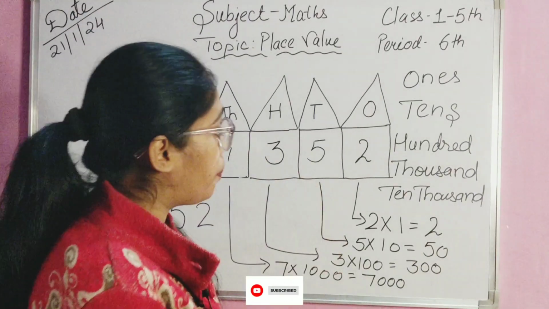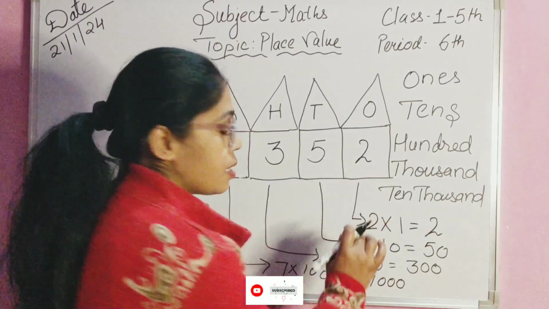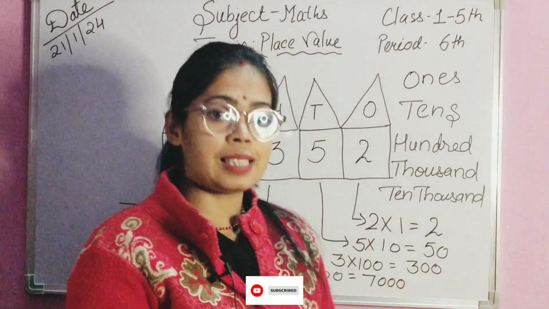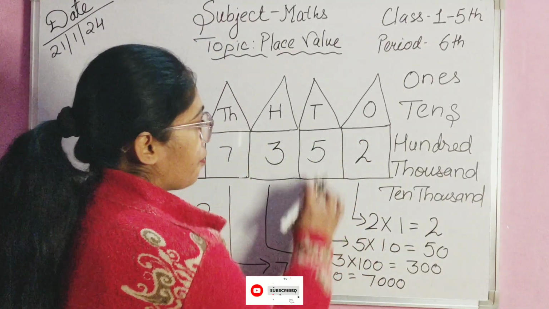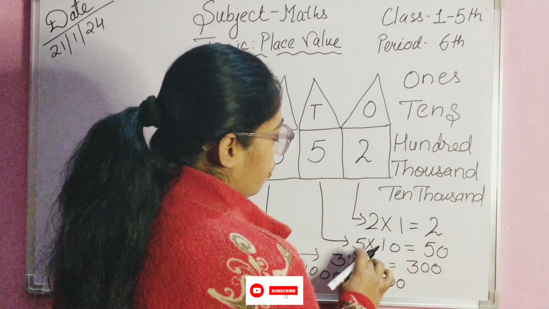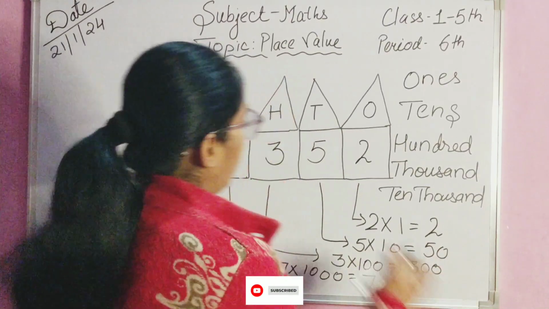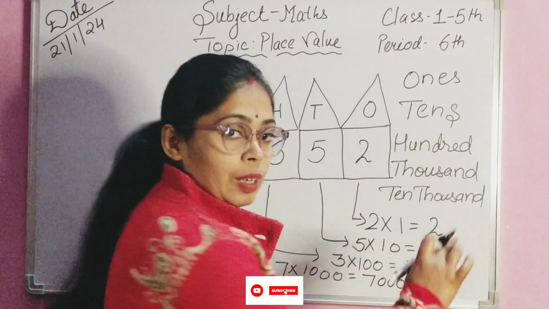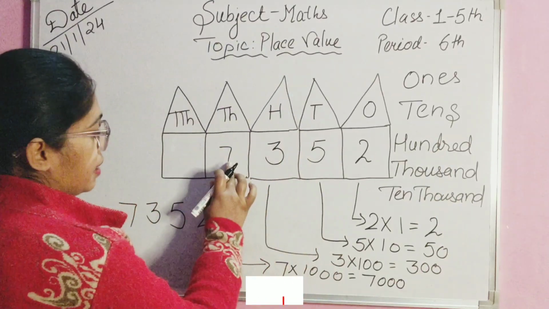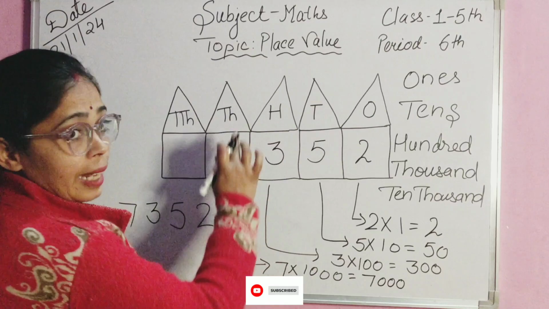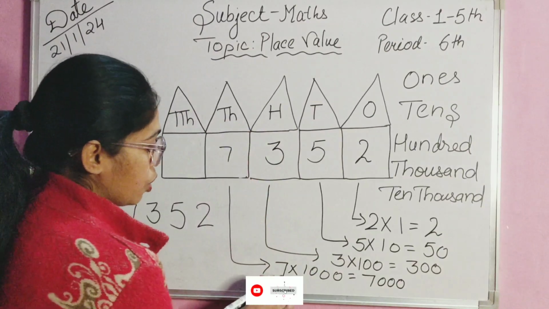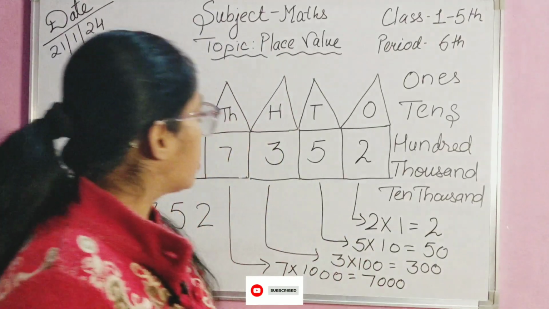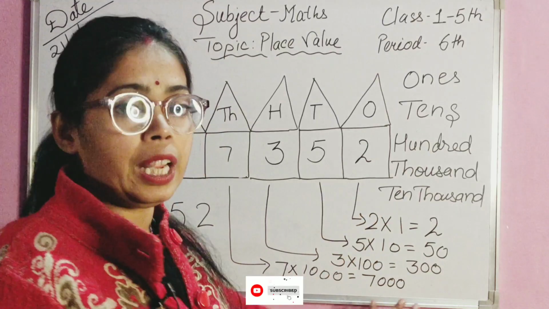Okay, so students, what happened? What will we do now? As at one's place 2 is visited, so 2 into 1, because at one's place the number remains the same. Next, number 5 is at 10's place. So 5 into 10, that is 50. Next, at 100 place 3 is there. So 3 into 100, that is equal to 300. Next, at 1,000 place, number 7 is there. So 7 into 1,000, that is 7,000. Okay. So this is all the place value that we understood.